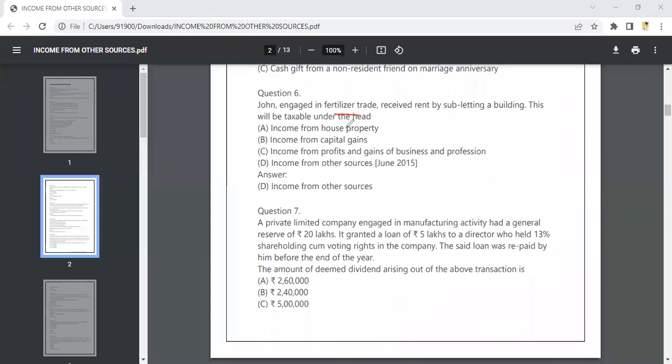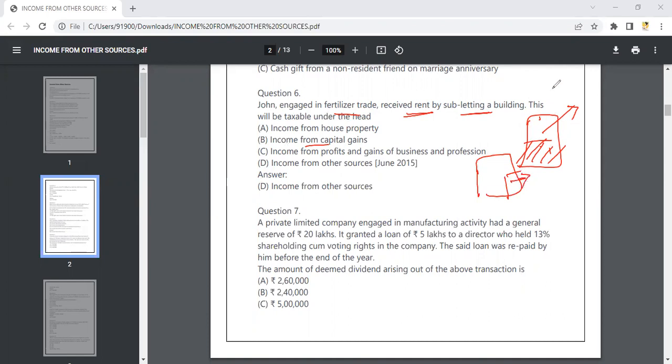Fertilizer trade is the best business you can get into, and he received rent by subletting a building. So he has one building. In that building, he has a part for fertilizer trade, and another part of the building he has sublet. This will be taxable under the head income from other sources, because he is subletting his house. Or else he has one property, and some part of the property is sublet.